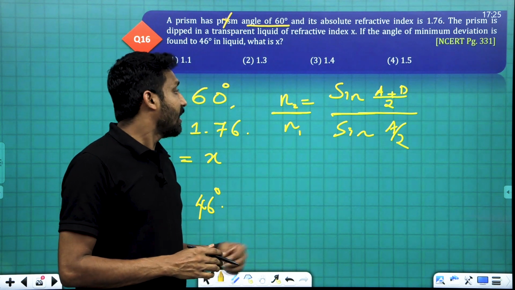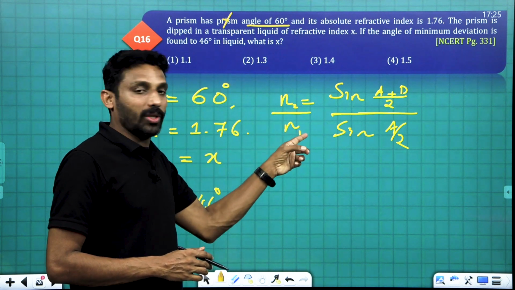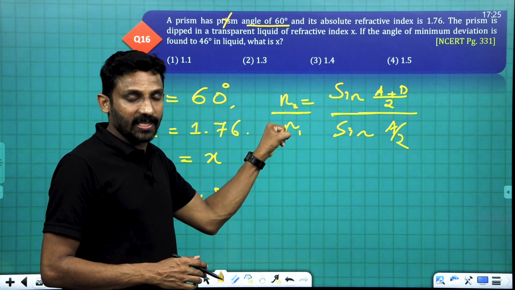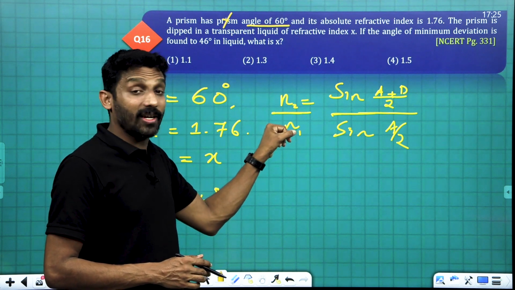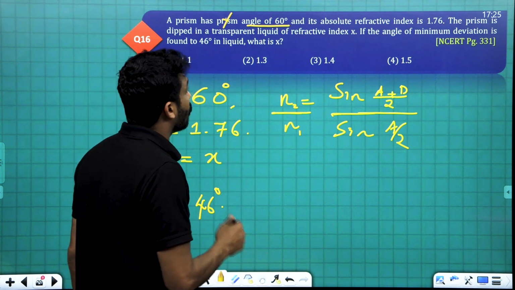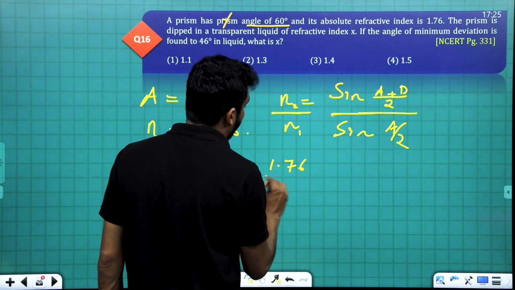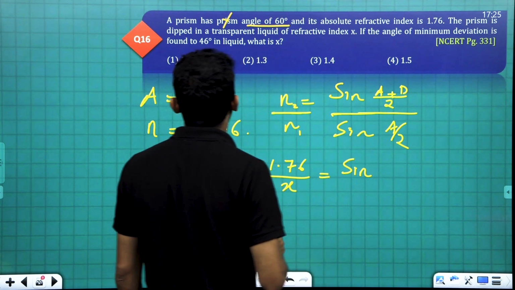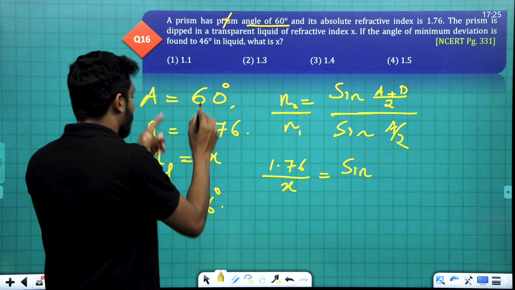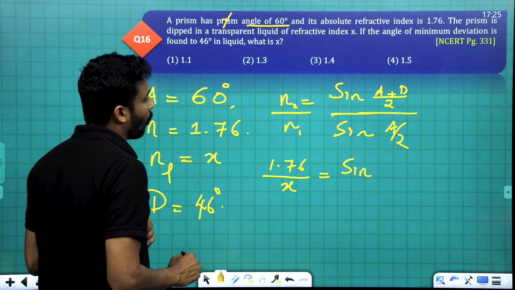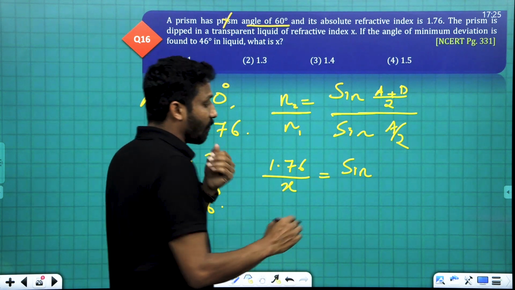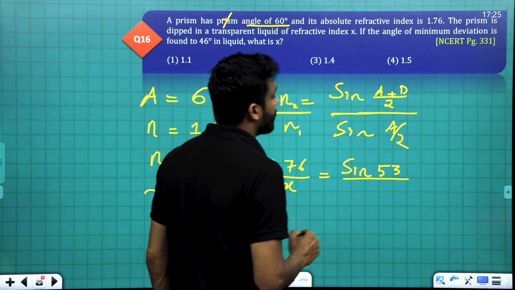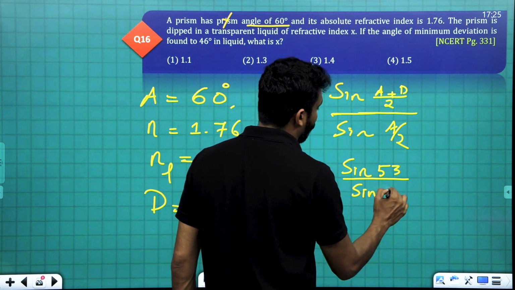Yes. Here, in this question, this is the situation. The refractive index of the prism is given, and the surrounding medium is a liquid whose refractive index x is given. So here 1.76 by x is equal to sine of (A plus D) by 2, where A is 60 and D is 46. 60 plus 46 is 106, and 106 by 2 is 53. So sine 53 divided by sine A by 2, which is sine of 30 degree.